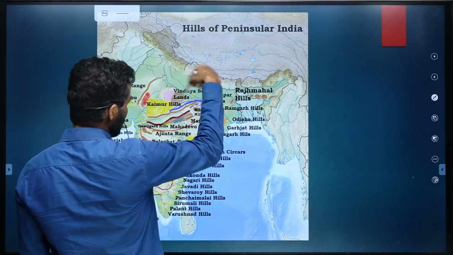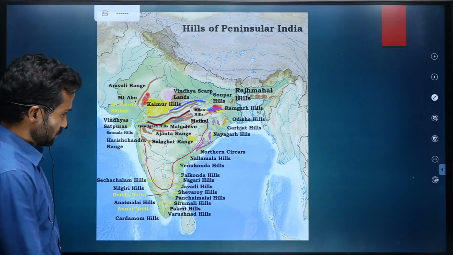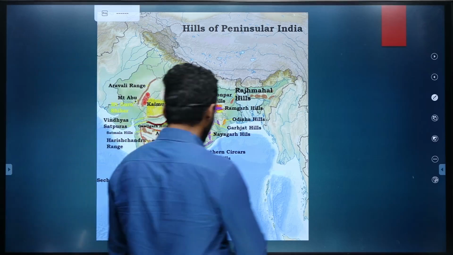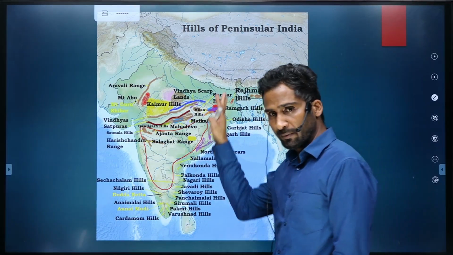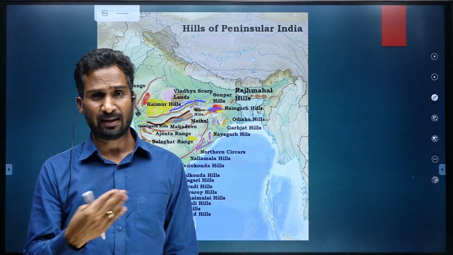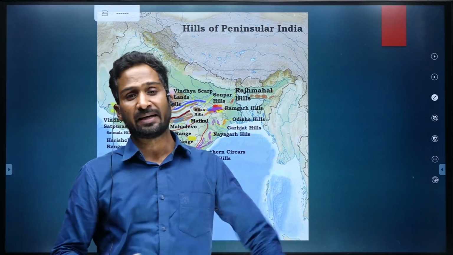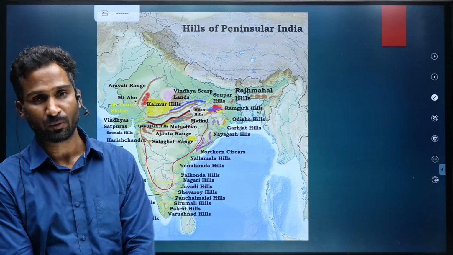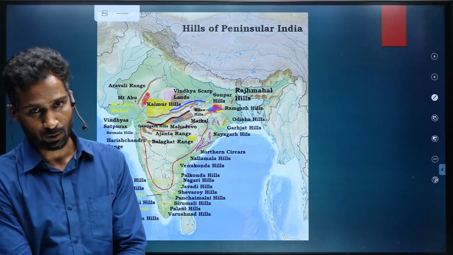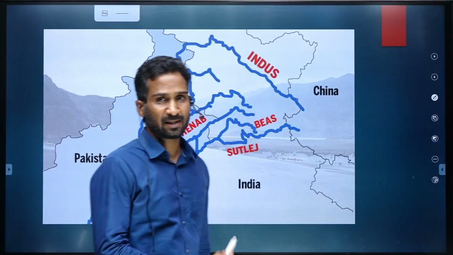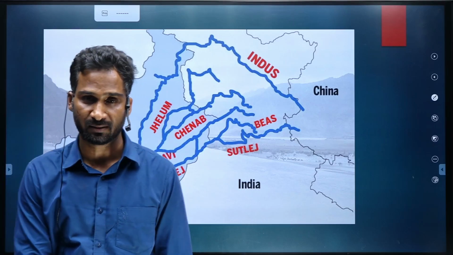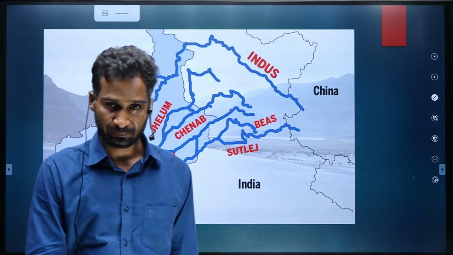We have already discussed these mountain ranges, so this is just a map for you. Do not try to remember all the hills, it is difficult to remember all. But first remember the hills that I have told you. Once you are acquainted with these things, you can add the details subsequently. But for the beginning, just remember the hills and the mountain ranges that I have given to you.